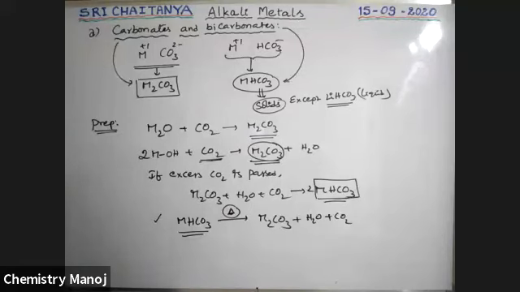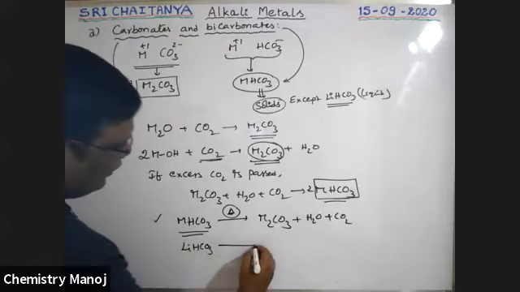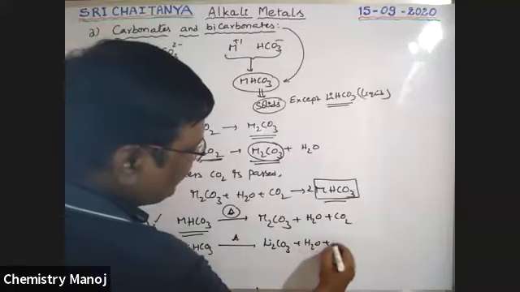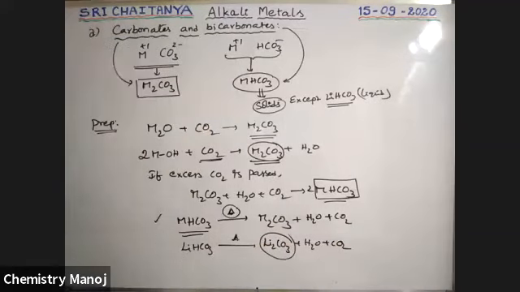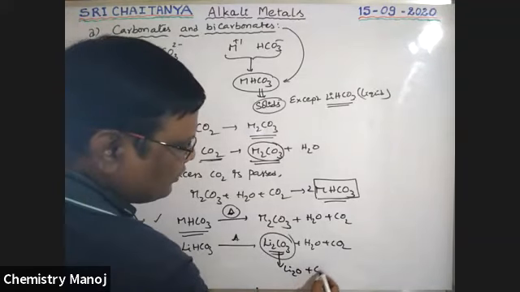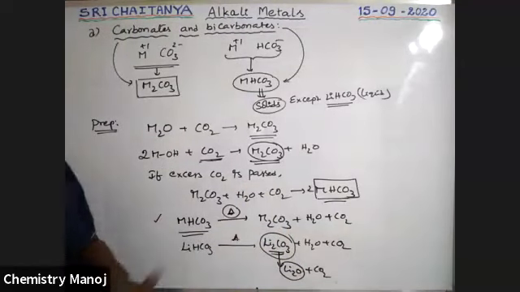Lithium bicarbonate may also give the respective carbonate. It is also possible. Lithium bicarbonate, if it is heated, gives Li2CO3 plus H2O plus CO2. It is the way to prepare lithium carbonate. But this lithium carbonate is unstable, so it is converted into Li2O and CO2. Finally, lithium oxide is the final product. Lithium carbonate is unstable.